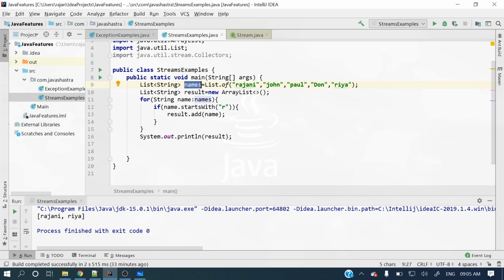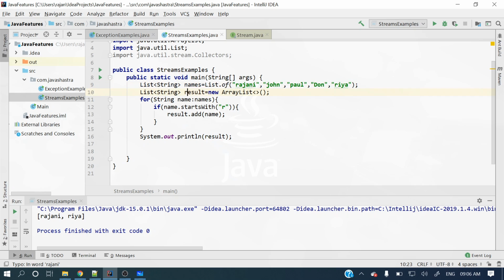Here I am creating a list of strings. names is the list name, and I'm calling List.of, which is Java 9, putting in random names like Rajni, John, Paul, Don, and Ria, right? What I want is to take whatever names start with R and put them into another list.